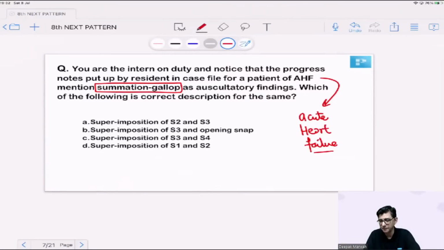Summation gallop in a patient. I have explained to you that the third heart sound is called the ventricular gallop.